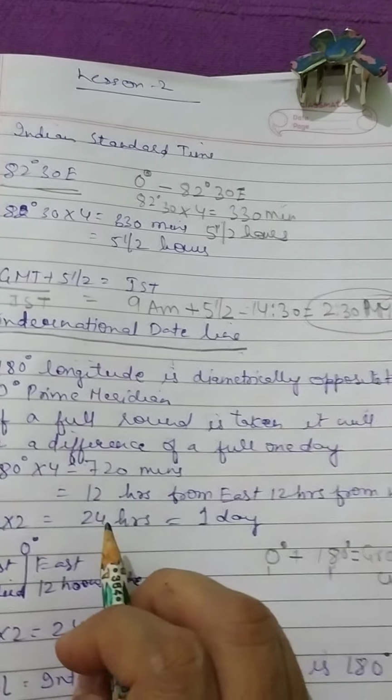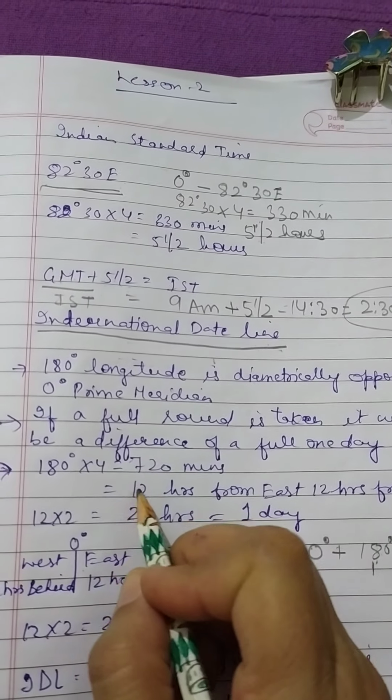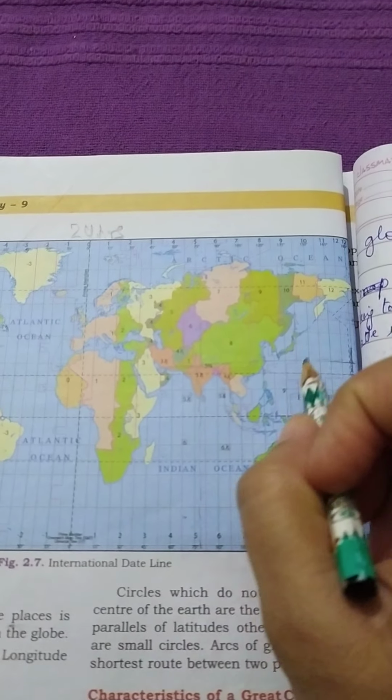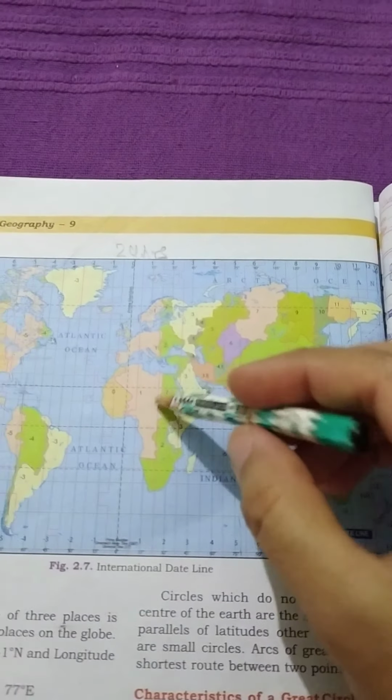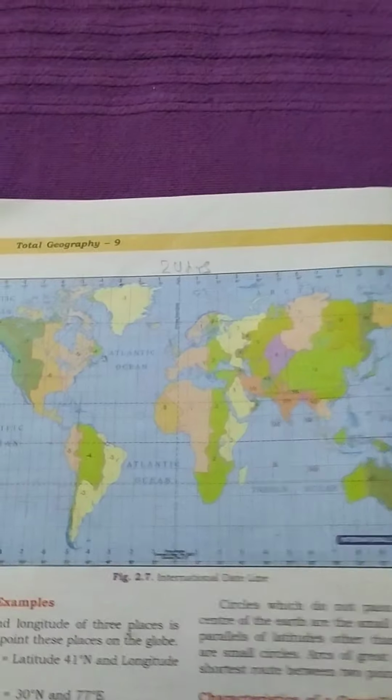When we convert these 720 minutes into hours, it becomes 12 hours. So towards the east of the prime meridian there is a difference of 12 hours, and towards the west of the prime meridian there is a difference of 12 hours.